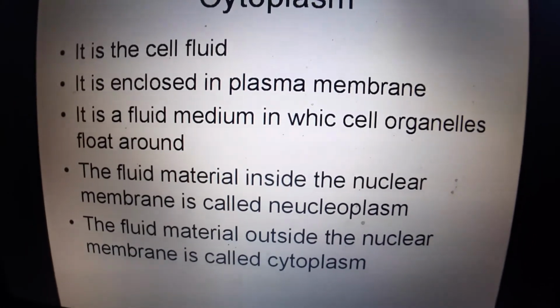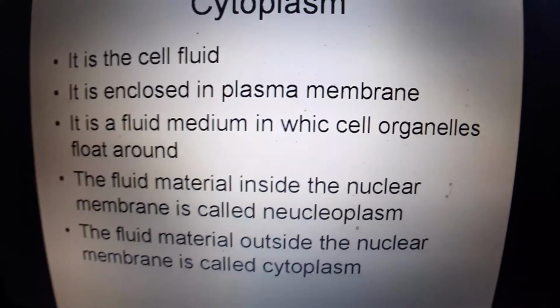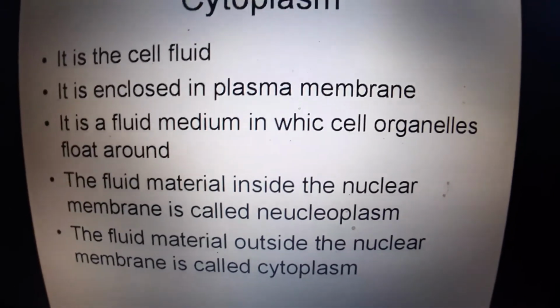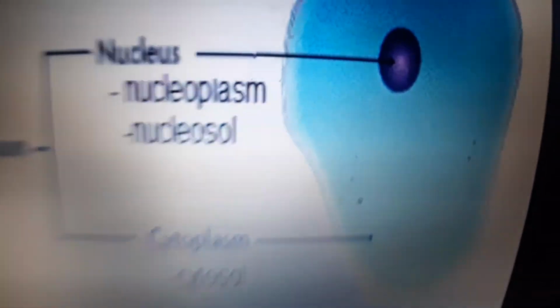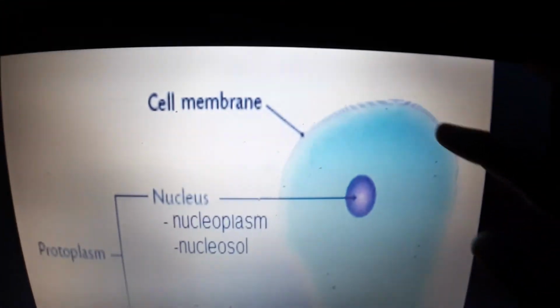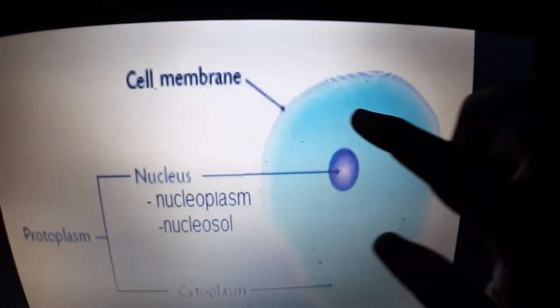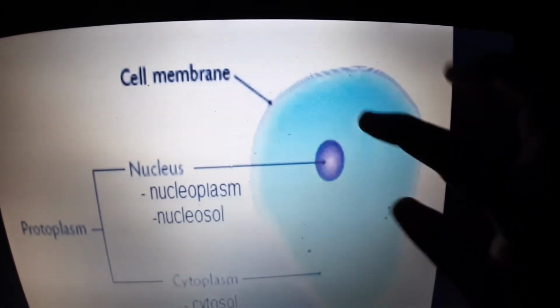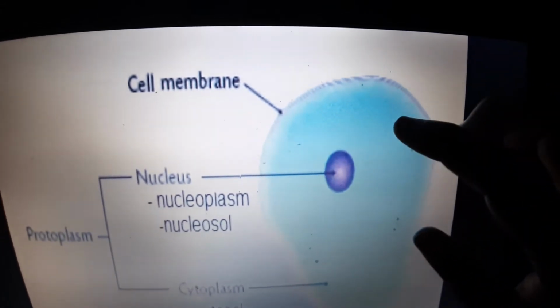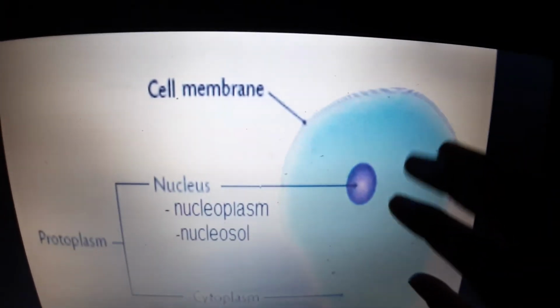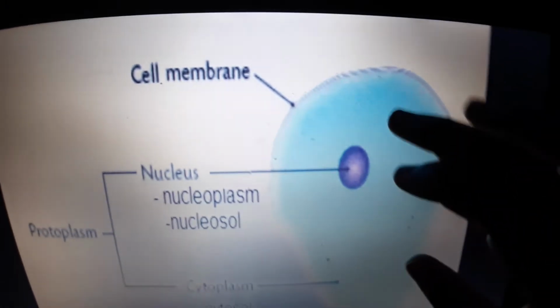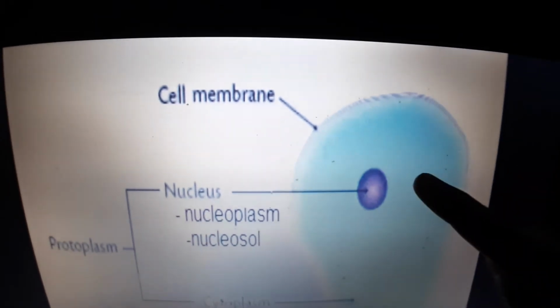The fluid material inside the nuclear membrane is called nucleoplasm. The fluid material outside the nuclear membrane is called the cytoplasm. Now when you observe a cell, you have the cell wall, which is the outer layer, and then the blue color part in which all the cell organelles like nucleus, mitochondria, endoplasmic reticulum, Golgi bodies are present. They all float around in this fluid. This fluid is called the cytoplasm.